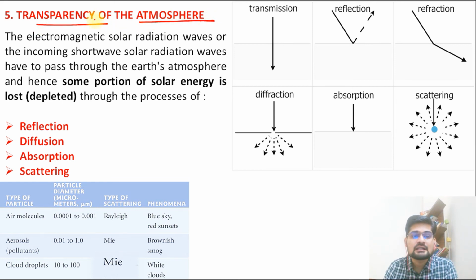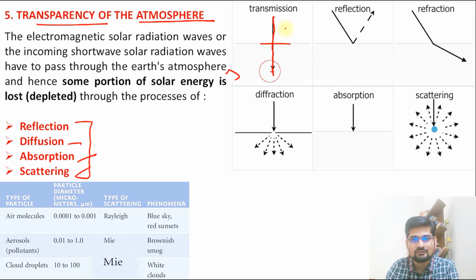Now remember, because of the content of the atmosphere, there are certain things that happen. And what are the processes? Reflection, diffusion, absorption, scattering. So do you see this diagram here? Here is simple transmission where there is no obstruction and it is transmitting from one medium to the other. When we say reflection, it means the atmosphere has the property that it can reflect back. The atmosphere has clouds, aerosols, water vapor, so their molecules can reflect this. This is called reflection.